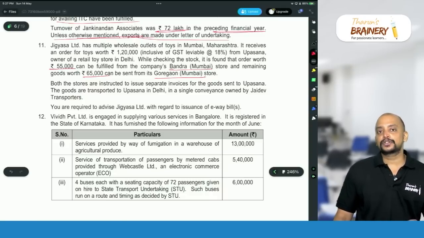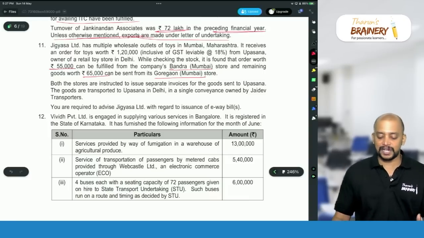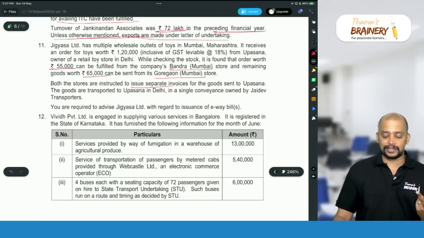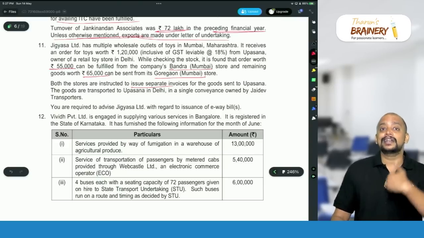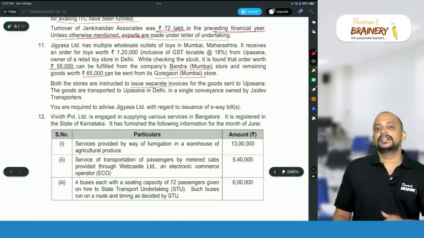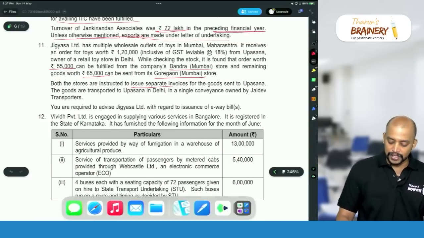So with respect to a single order, if they are shipping two separate consignments, they will be preparing two separate invoices. Both the stores are instructed to issue separate invoices. So as there are separate invoices, even though the consignor and consignee are the same, as per the CBIC FAQ, we have to give two separate e-way bills.